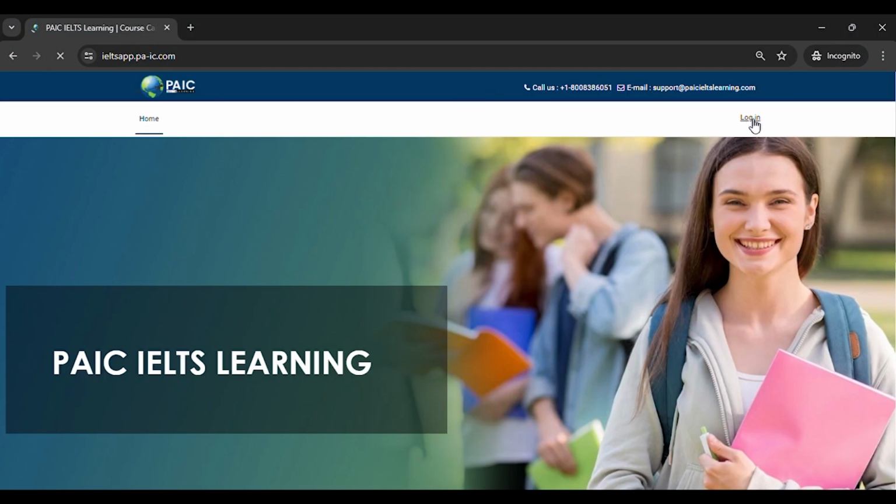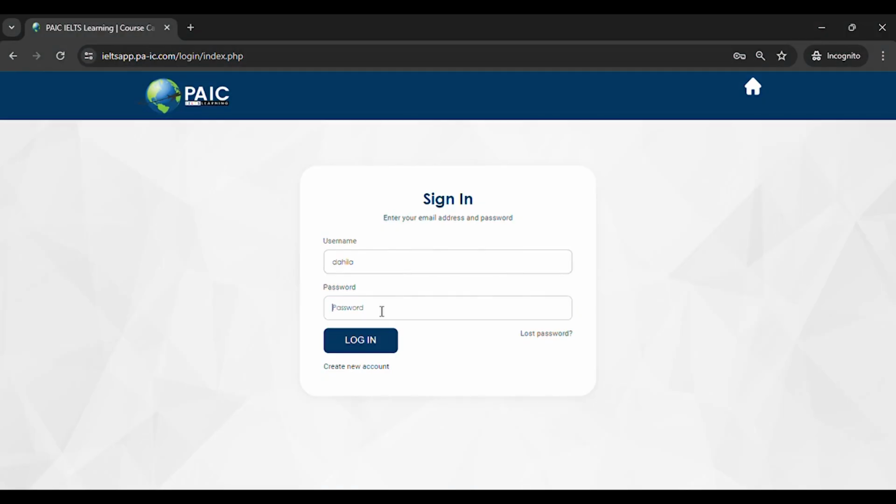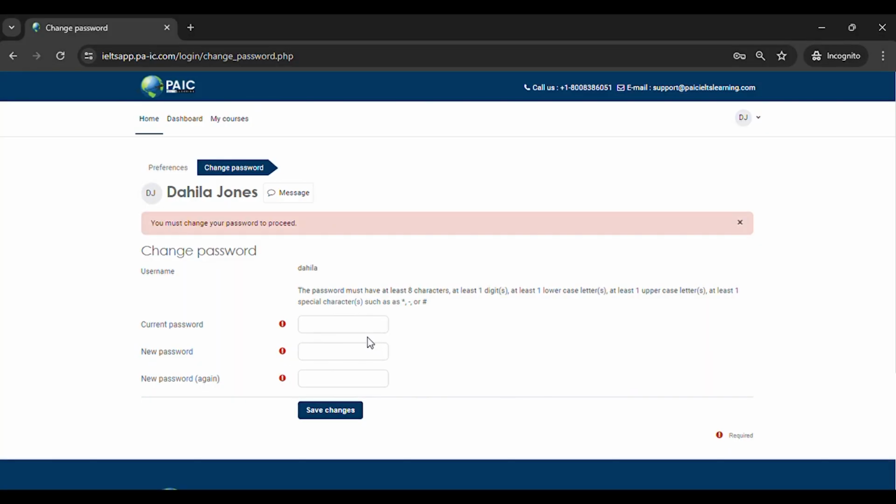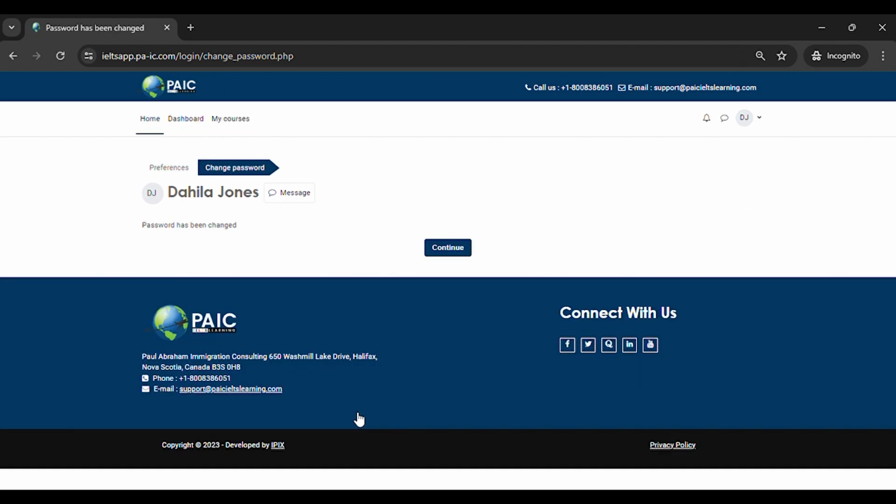To get started, please click on the Login button at the top right corner of the screen and enter your username and password. Then click on Login to proceed. You will be prompted to change your password. Enter the password provided by our team in the first box, create a new password of your choice in the second box, and confirm it in the third box. Click on Save Changes to complete this step.